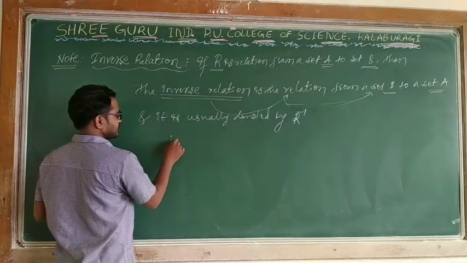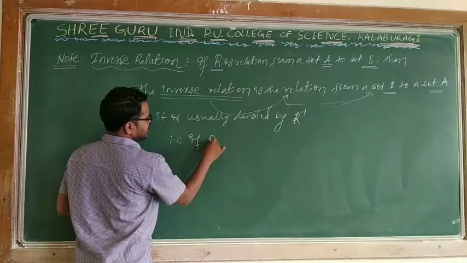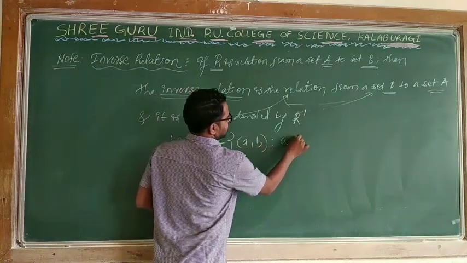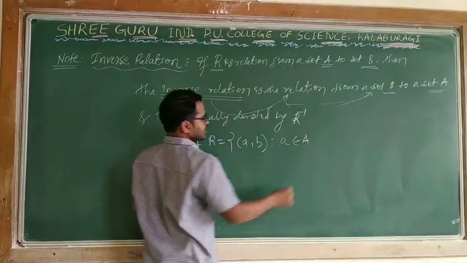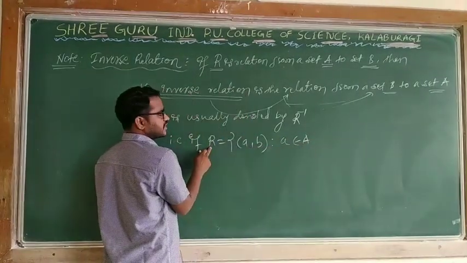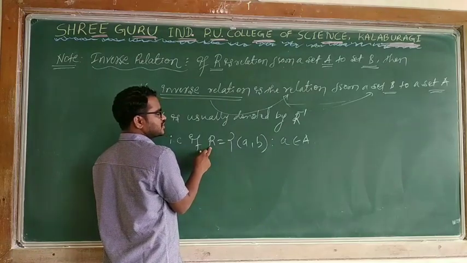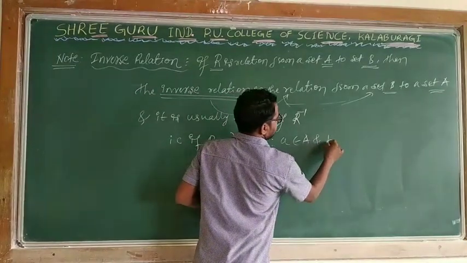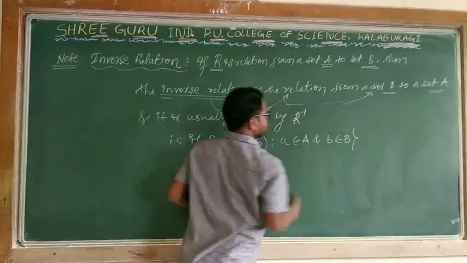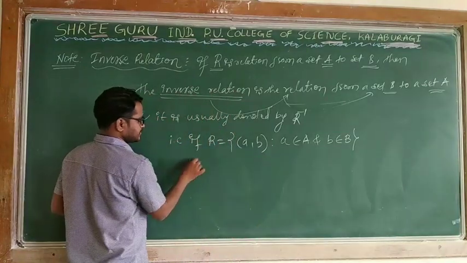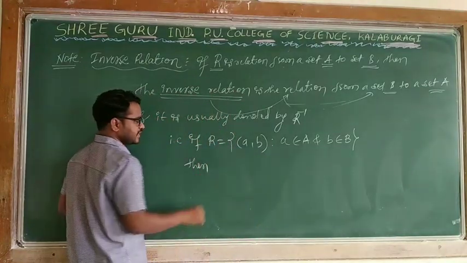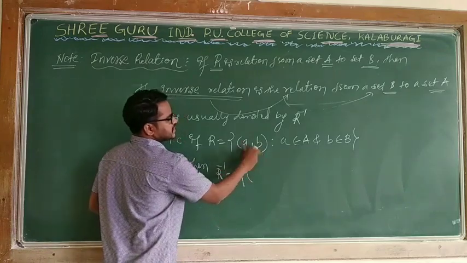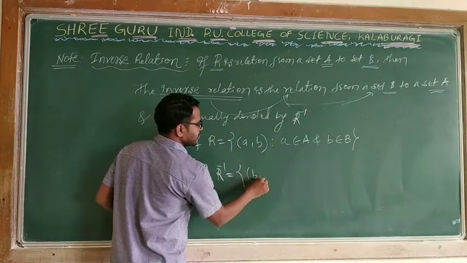Mathematically, if R is equal to the set of (a, b) such that a belongs to set A and b belongs to set B, then R inverse is what? It will become (b, a), because we are interchanging.